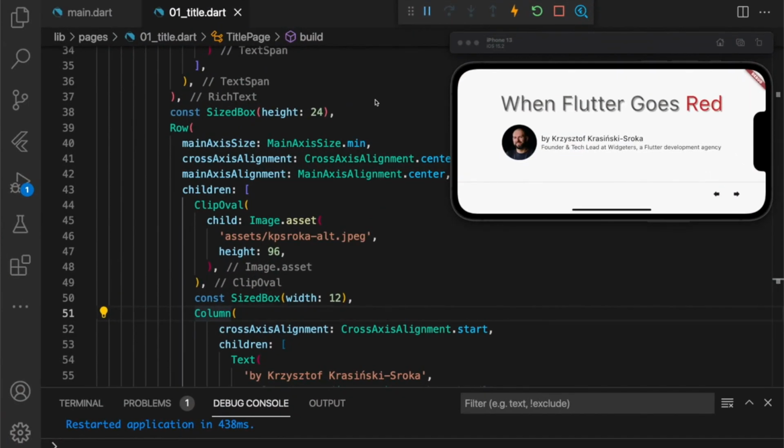Let's take a look at this application. This is an application I wrote some time ago, and its main orientation was supposed to be horizontal. However, I didn't really check what happens when we go into portrait mode. So let's see.